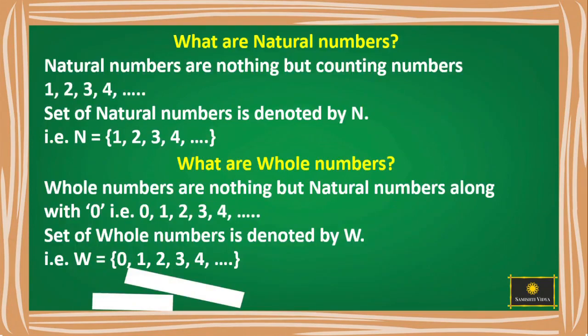What are natural numbers? Natural numbers are nothing but counting numbers 1, 2, 3, 4 and so on. Set of natural numbers denoted by capital N, that is capital N equal to 1, 2, 3, 4 and so on.